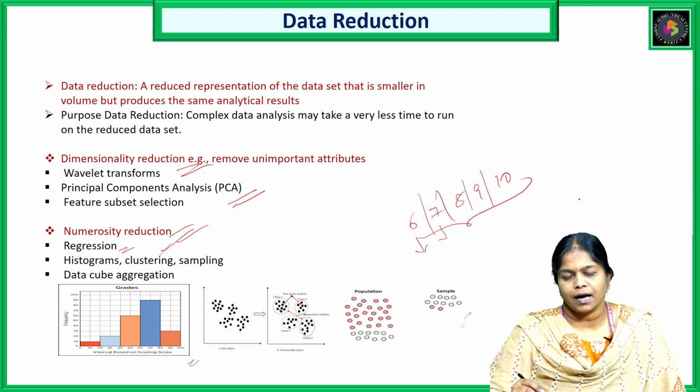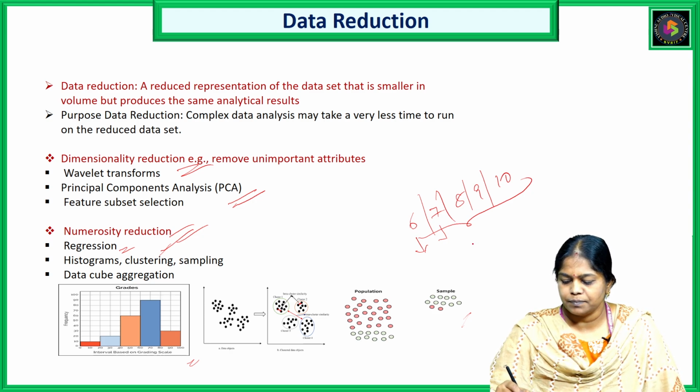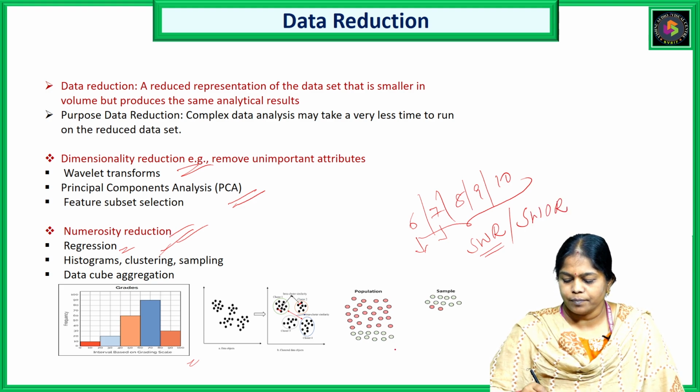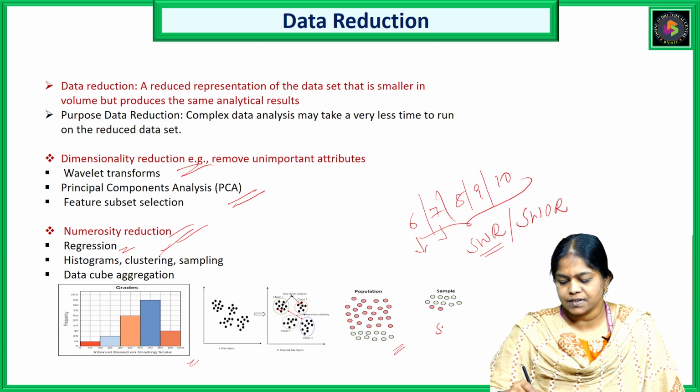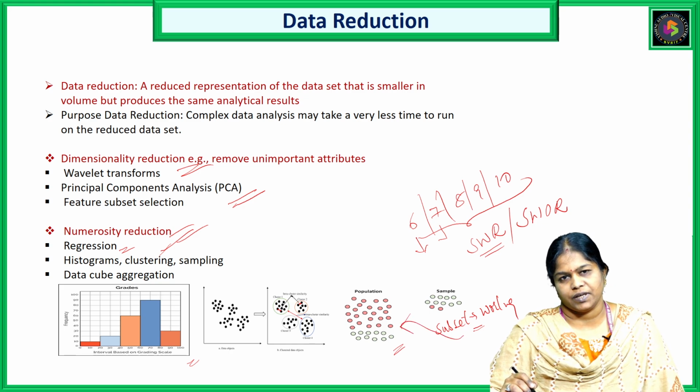We do have different types of sampling: one is sampling with replacement, and the other one is sampling without replacement. That is, from the whole population, we take some subset as a sample and we work on it. If after working with the subset we replace it into the population, that is called sampling with replacement.